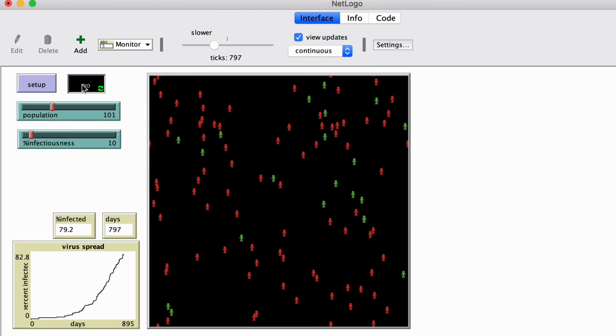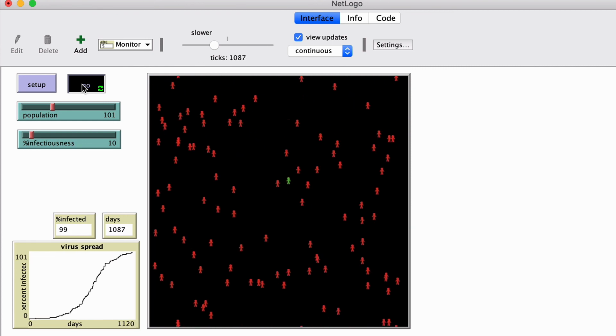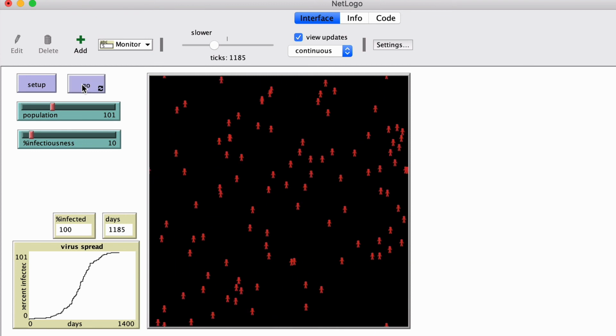And you can see the pattern is the same. The infection starts slowly because one person only can connect with so many people. Once half the people or a third or whatever are infected, the infection proceeds very rapidly, and then it slows down until there are only a few people who haven't been infected. And again, it's twice as long.